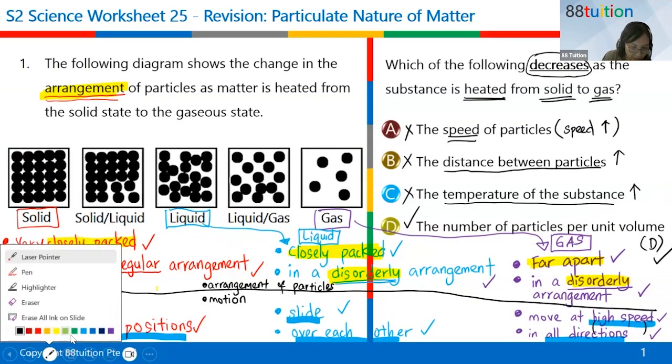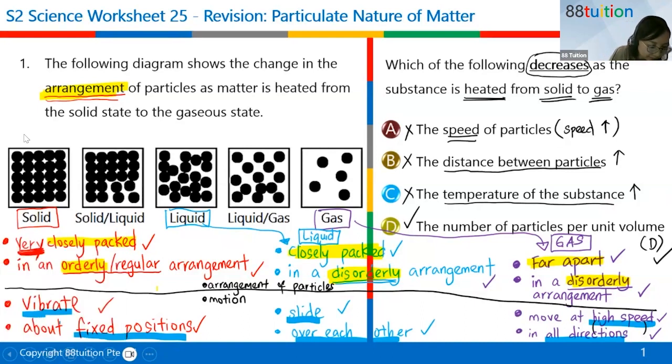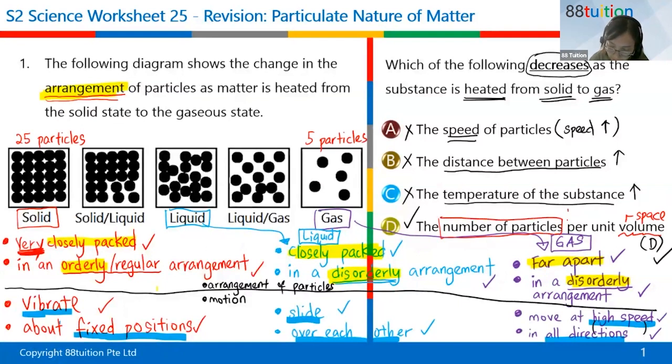All right, so let me write it here for you. Here I have 25 particles in the solid. But in the gas, I have 5 particles only in the same volume, in the same space. Volume means space. So it's true that the number of particles goes down. Any questions so far for the first question? If not, let's go on.